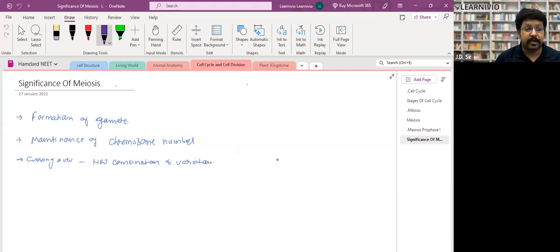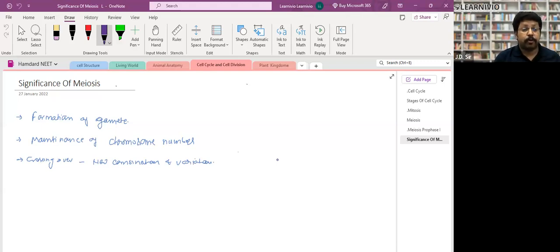In the further next generation, 8 pairs of 46. In the next generation, 16 pairs of 46. In this way, the number of chromosomes would keep on increasing, and humans might have become giants, of gigantic shape. But before the chromosomes are passed to the next generation, meiosis takes place. So generation after generation, the chromosome number remains only 2n, or 46, right? So meiosis maintains the number of chromosomes in any species.